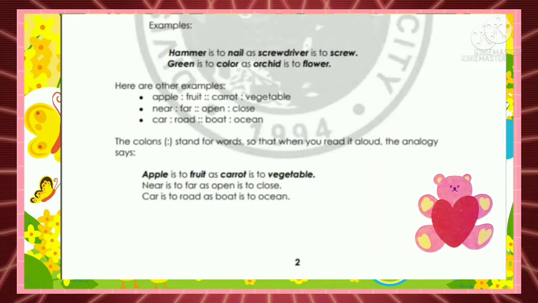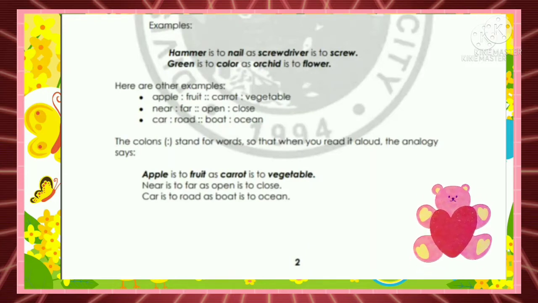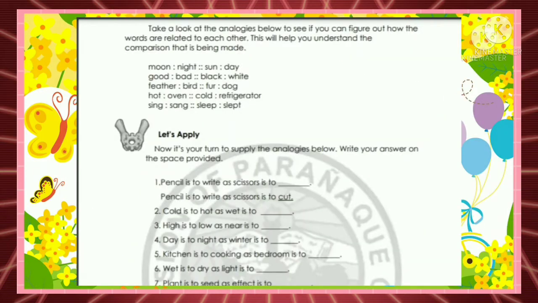The colons stand for words so that when you read it aloud, the analogy says, apple is to fruit as carrot is to vegetable. Near is to far as open is to close. Car is to road as boat is to ocean. Take a look at the analogies below to see if you can figure out how the words are related to each other. This will help you understand the comparison that is being made.